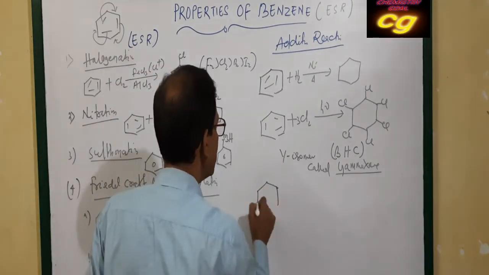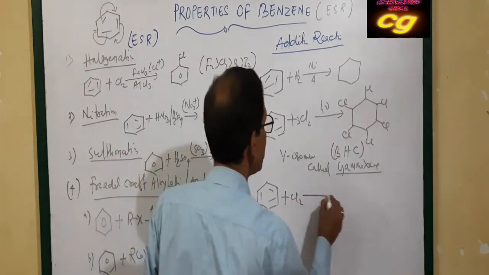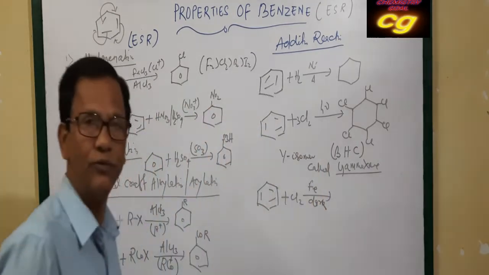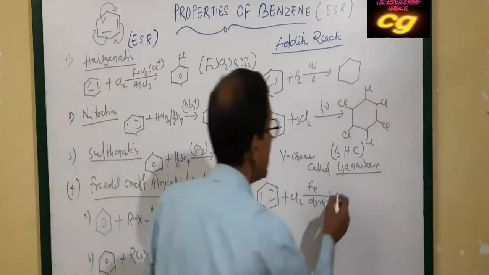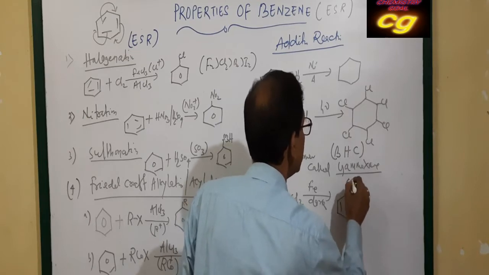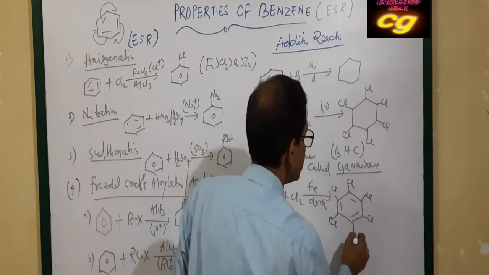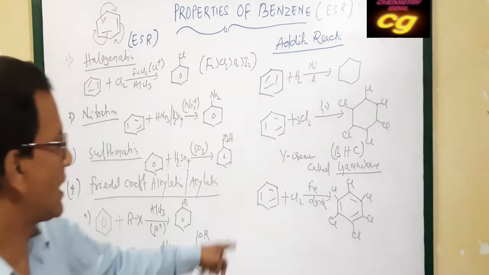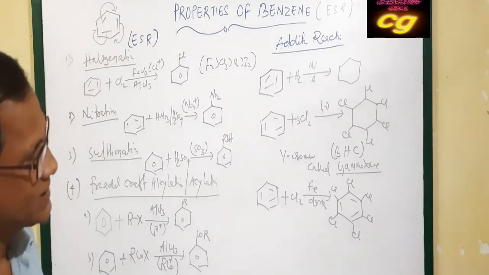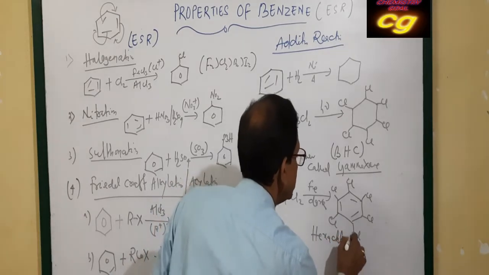If you take benzene and chlorine in the presence of iron and dark conditions, it undergoes substitution reactions. Here all 6 hydrogen atoms of benzene get substituted by chlorine, forming hexachlorobenzene. This is called hexachlorobenzene.